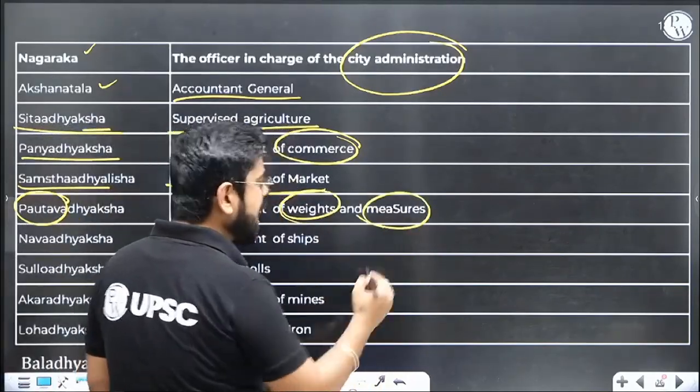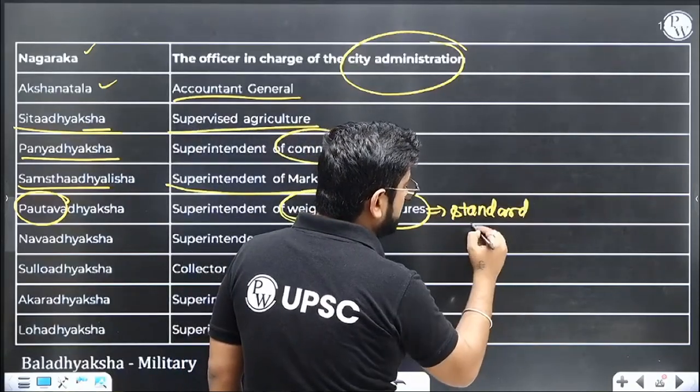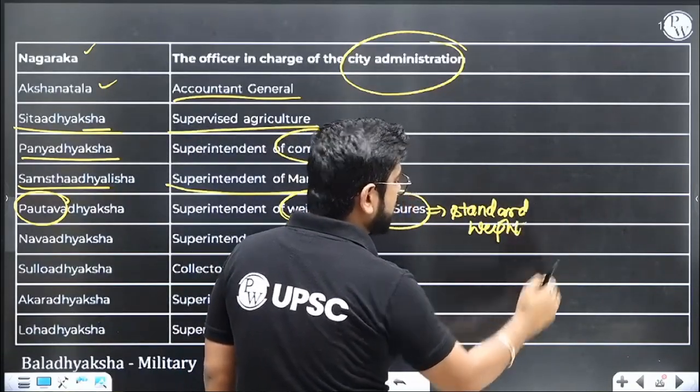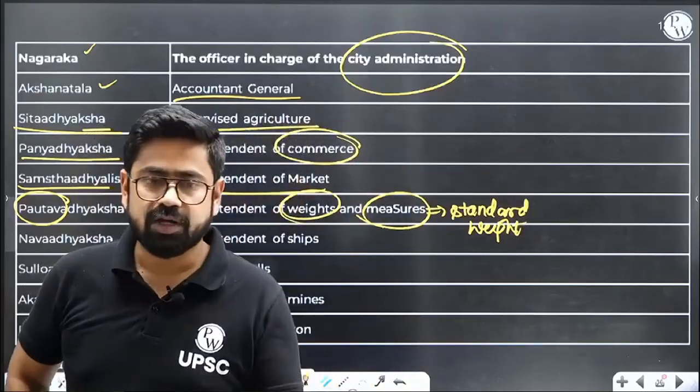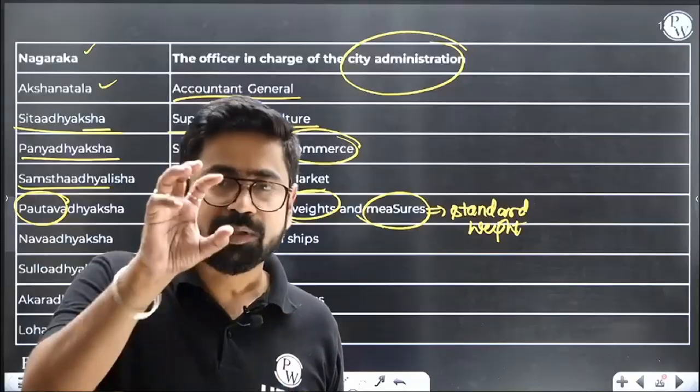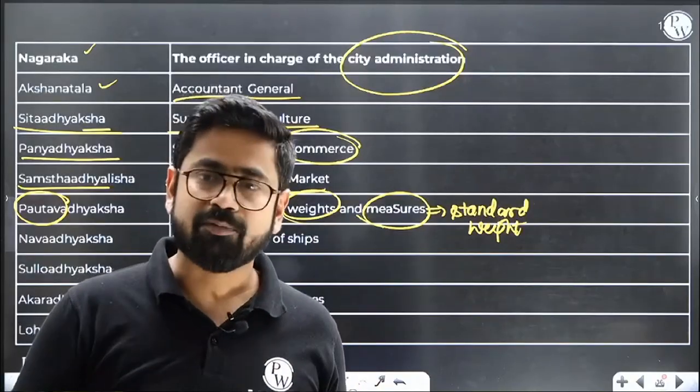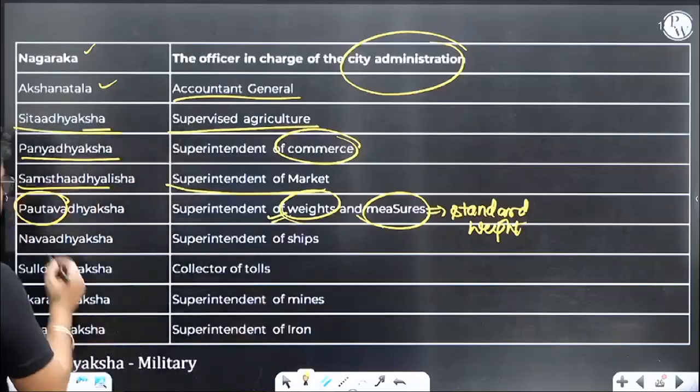And what does this show? That they have a proper standard weight system which is being monitored by a department. If somebody came to you and said they want to buy gold, it cannot be this much gold or that much gold. It has to be some unit: 1 kg of gold, how many grams of gold? For that you need weights and measures. So Pautava Adhyaksh is taking care of all this.